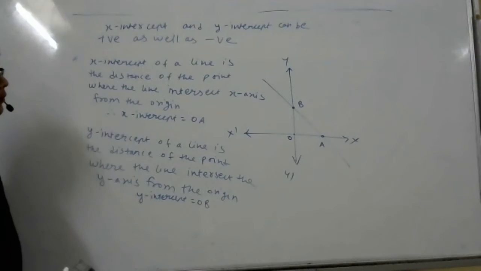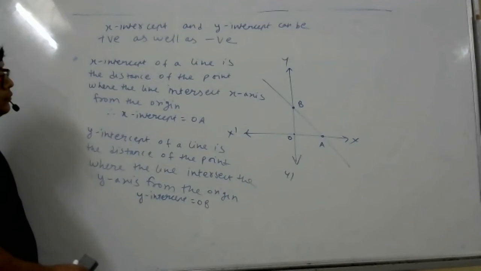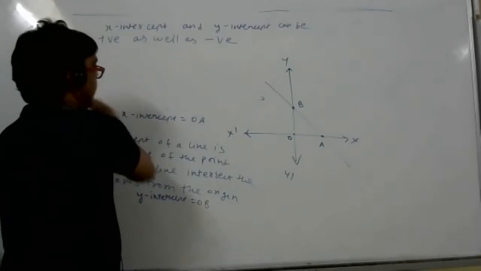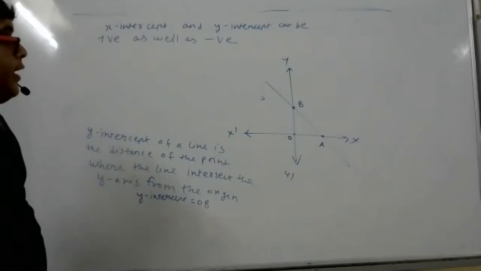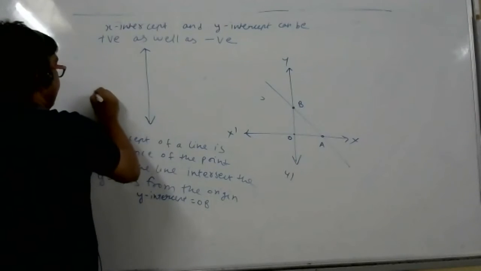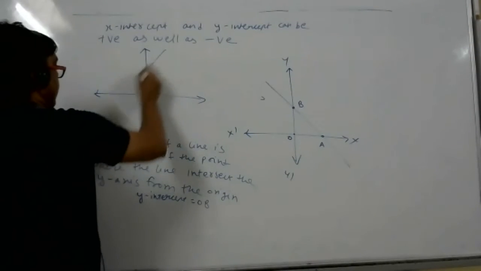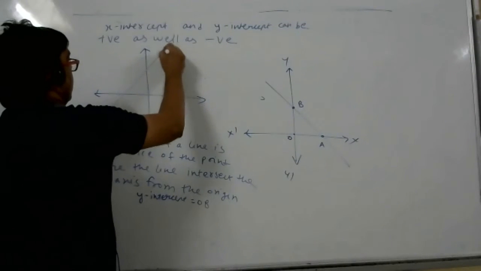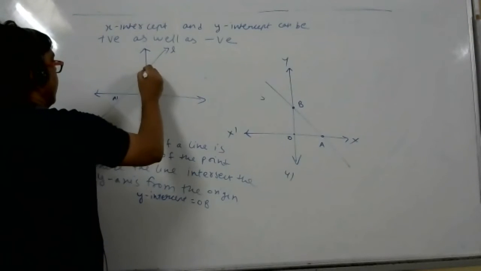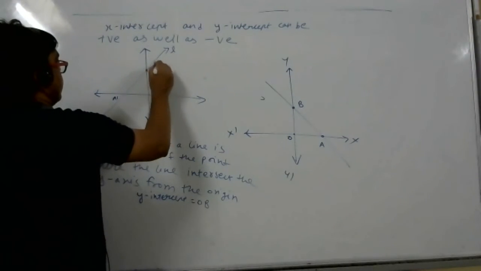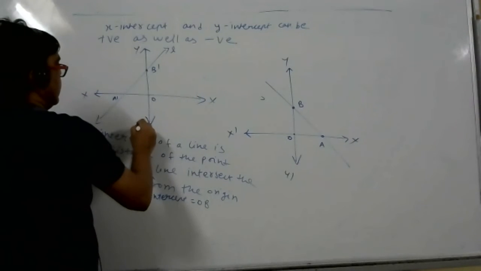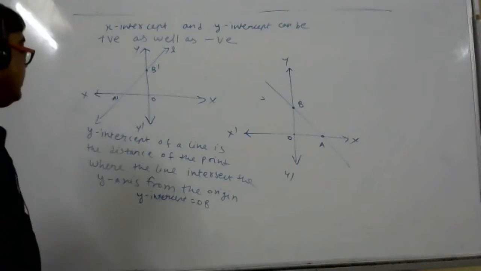Shall I erase some part of the board? Yes, sir. Now what happens student, if I change the diagram, you should draw the new diagram as well. Suppose the diagram is like this way and the line is aligned here. Now what can you say about x-intercept? Is it positive or negative? Negative. X-intercept is negative, but y-intercept is positive. You should draw this diagram.